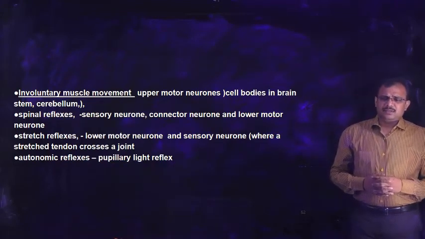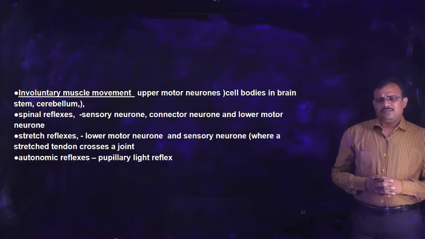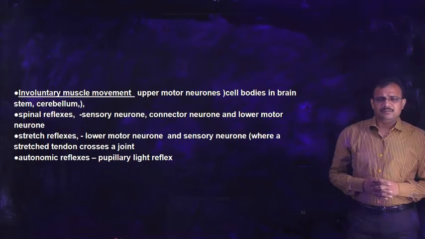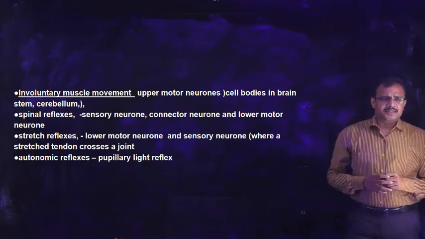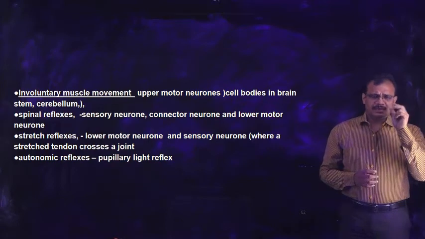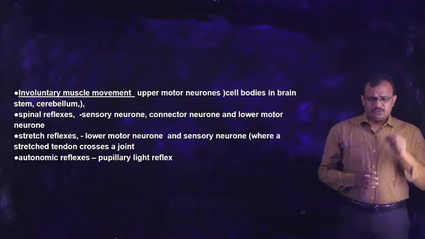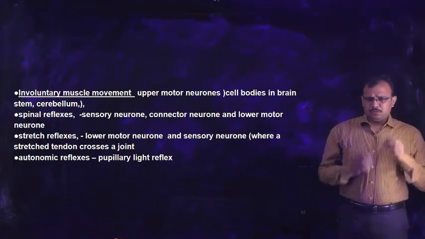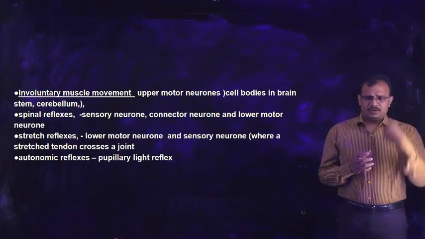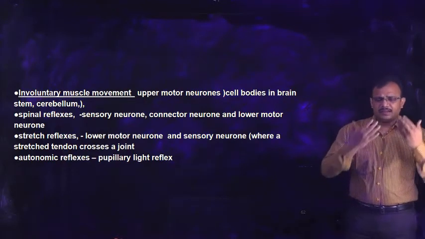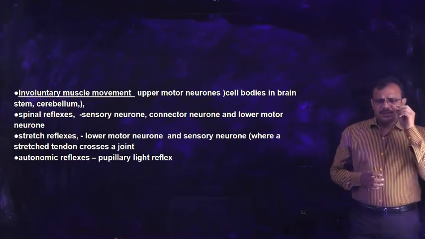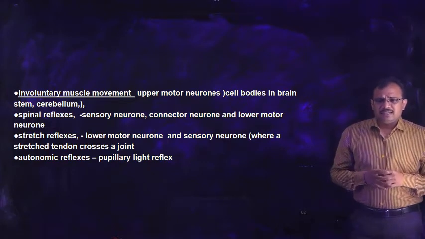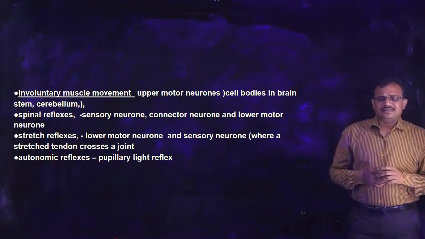Another example of reflex actions is autonomic reflexes, where such organs are not under voluntary control. For example, the pupillary light reflex. Whenever a bright light or a torch light is put on your eye, you can see the pupil of your eye will contract, and this contraction is to prevent the light from falling into the eye, so that bright light will not damage our retina. This contraction of the pupil with bright light occurs involuntarily.